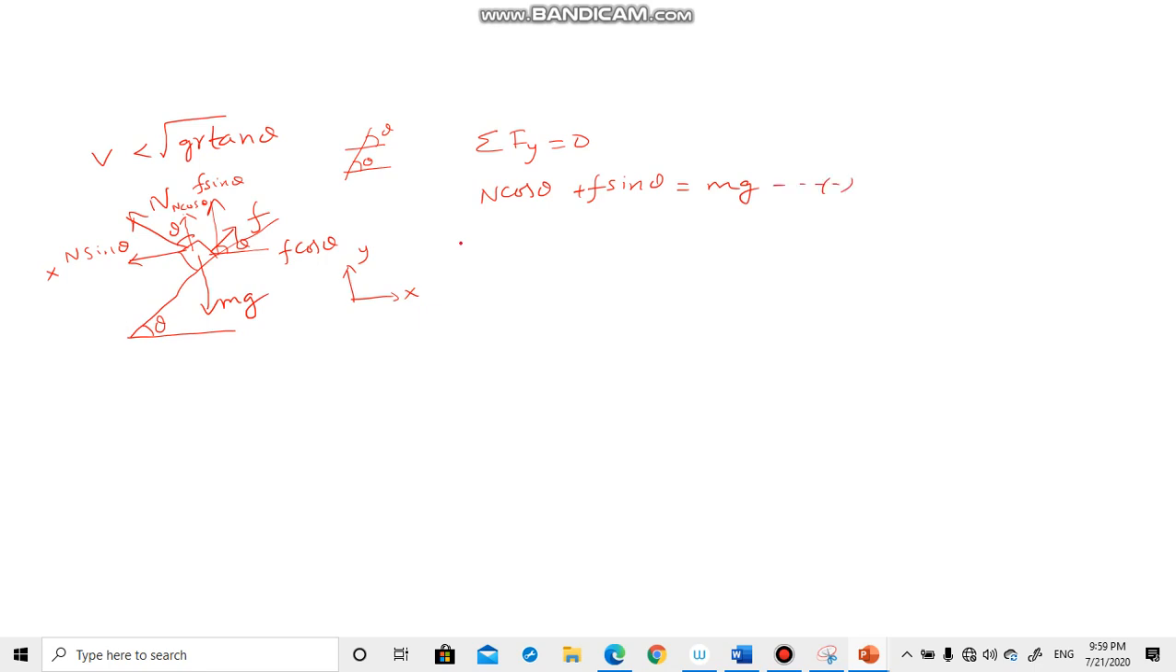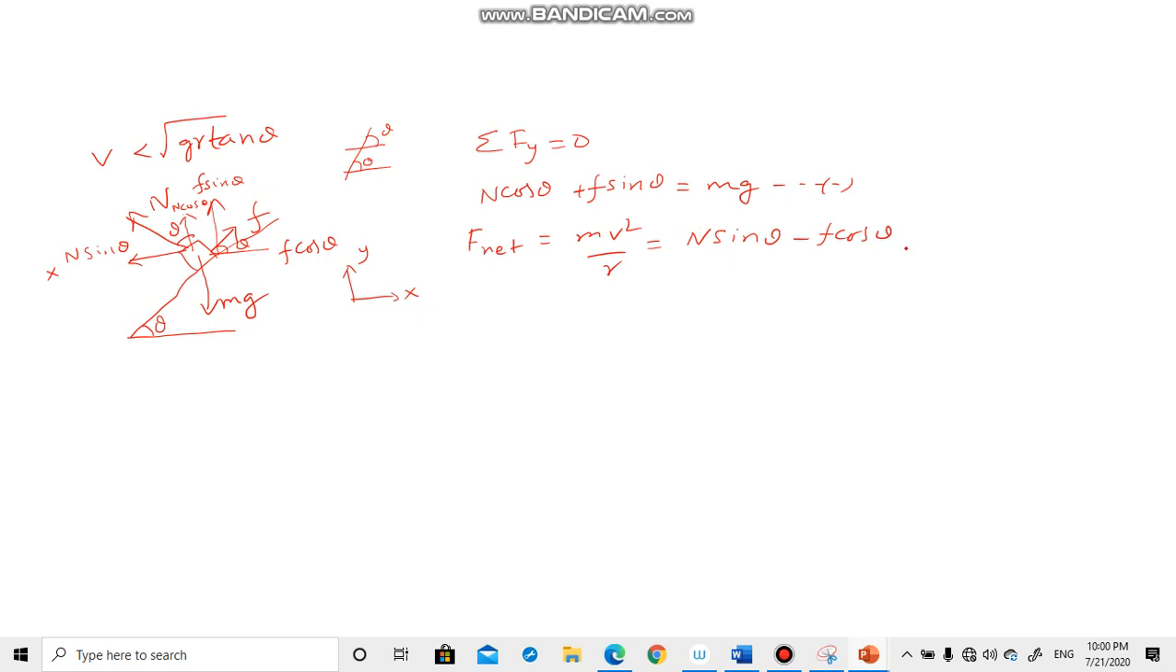Okay. Now in the x direction, the net force is mv square by r. That is your centripetal force. Now what is that net force here? N sin theta is acting towards the center, f cos theta is acting away from the center. So the net force will be equal to N sin theta minus f cos theta. Obviously N sin theta has to be either equal to or greater than f cos theta. Then only the question of centripetal force comes. Otherwise no question of centripetal force.